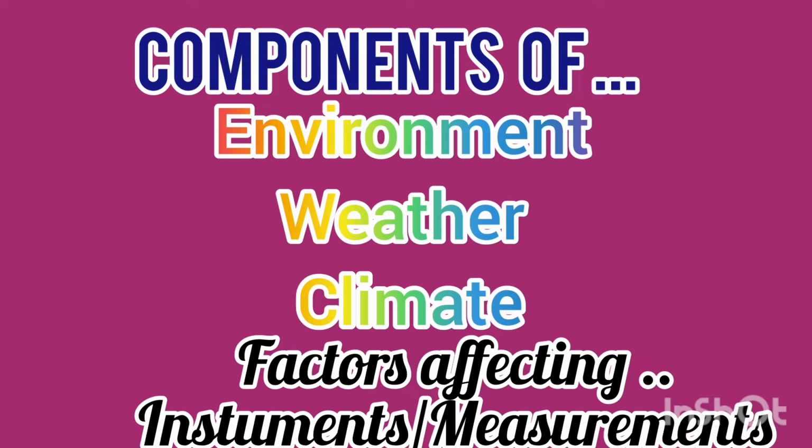There are 6 main components of weather, that are temperature, atmospheric pressure, wind, humidity, precipitation and clouds. Underline what are the 6 main components of weather: temperature, atmospheric pressure, wind, humidity, precipitation and clouds.